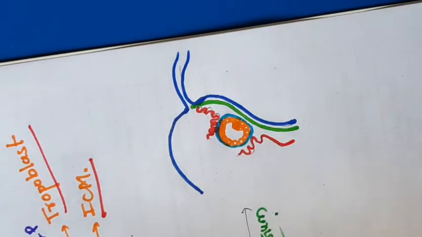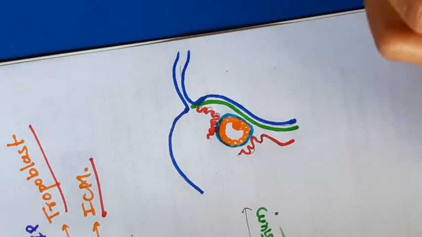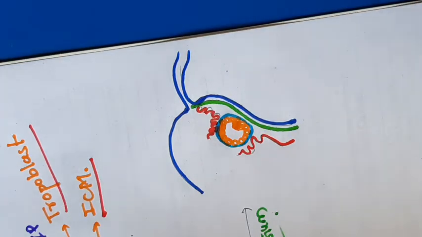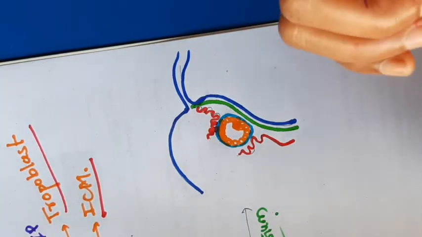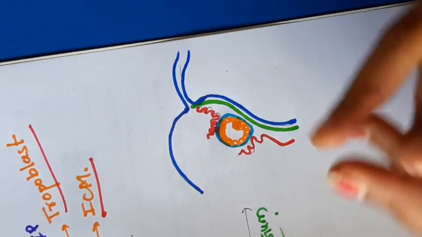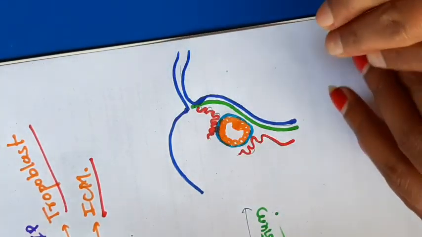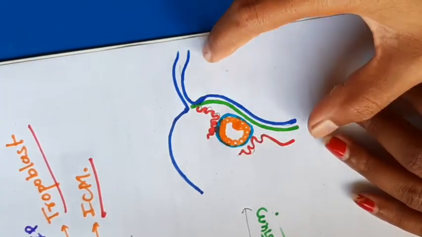Here you can see the blastocyst releases some enzymes to break the zona pellucida. Then the blastocyst embeds into the endometrium layer. When the blastocyst secretes enzymes which dissolve some zona pellucida, then it starts moving some of the tissues present in the endometrium.